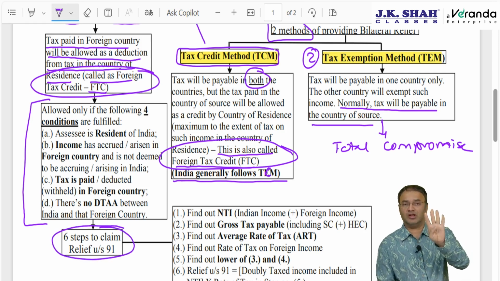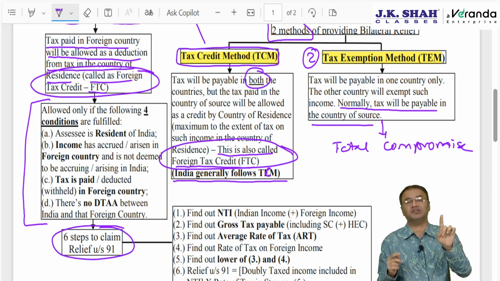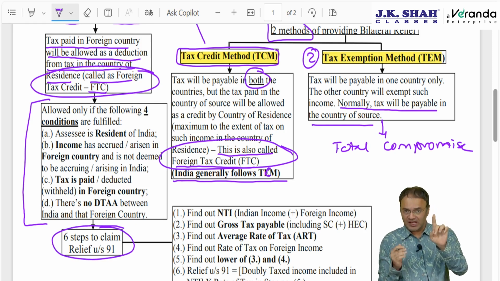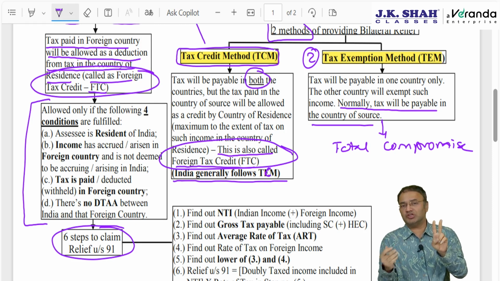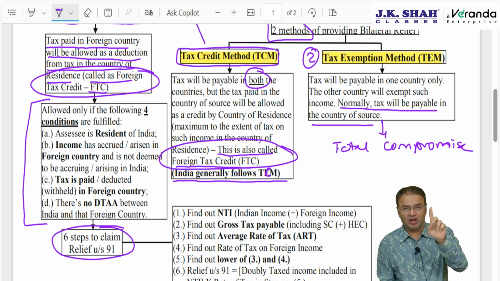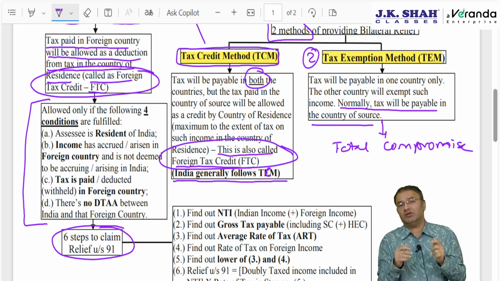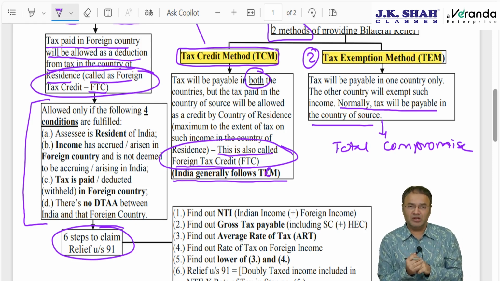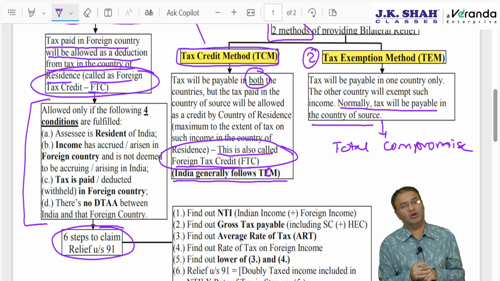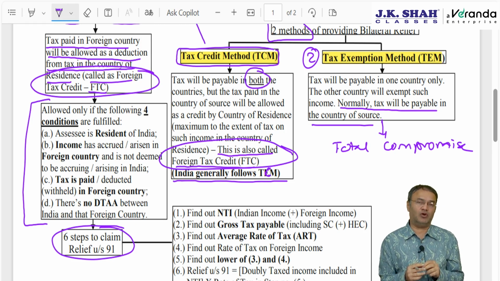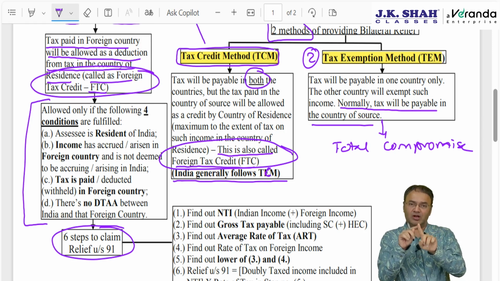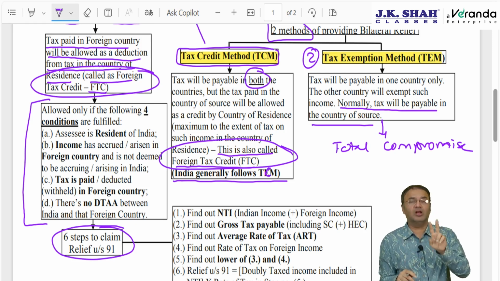Which 4 conditions? Understand, condition 1: the assessee should be a resident of India. If the assessee is a resident of India, then naturally the second condition is that income should have been earned or accrued outside India, which is not deemed to accrue or arise in India. What if income is earned in India? If income is earned in India and the person is a resident of India, then how can there be double taxation? Only the Indian government will charge tax. Therefore, the income should be from a different country.